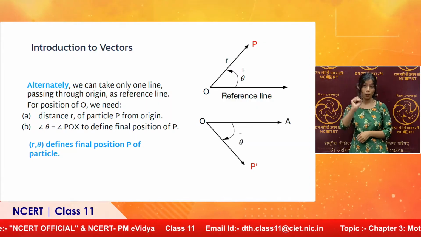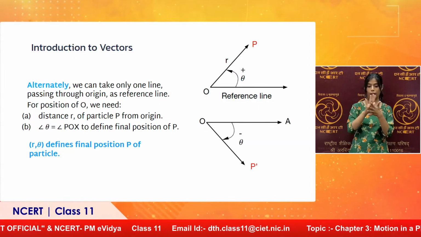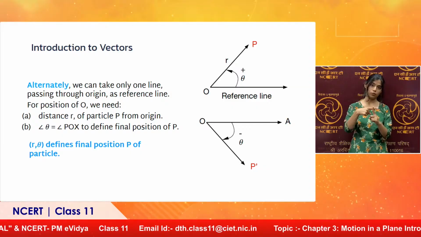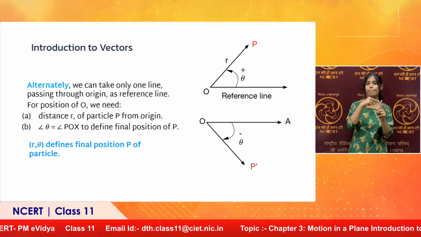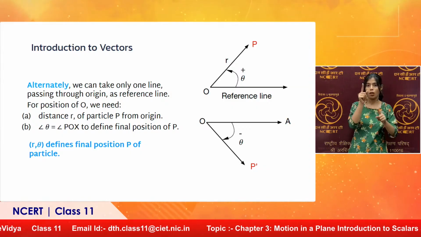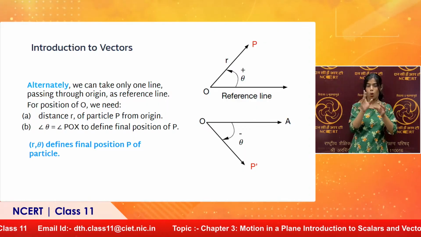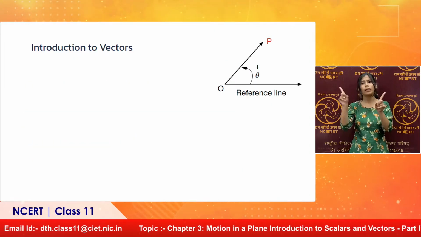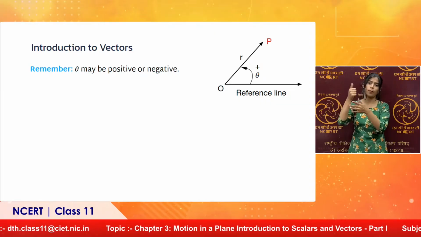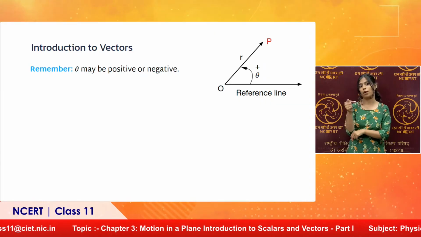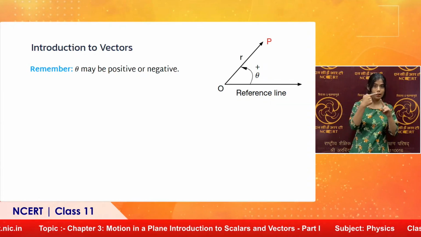Remember, theta can be positive, negative. By convention, positive angle is in anti-clockwise rotation, and negative is in clockwise rotation. Theta can be positive or negative.